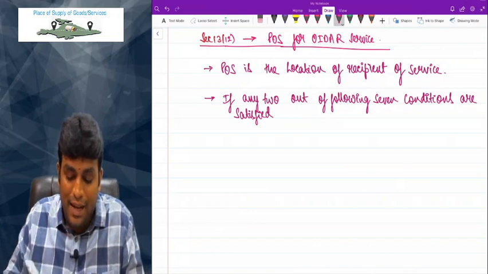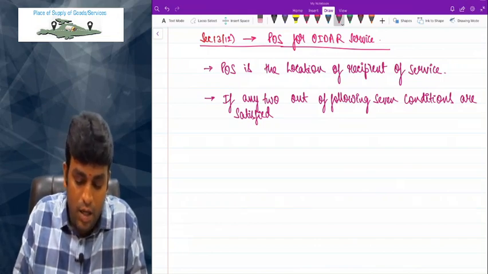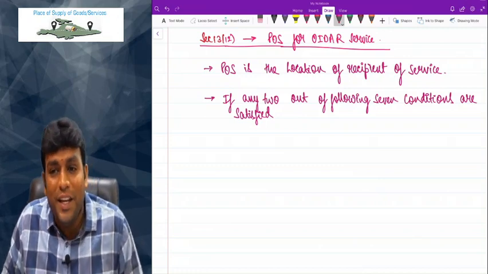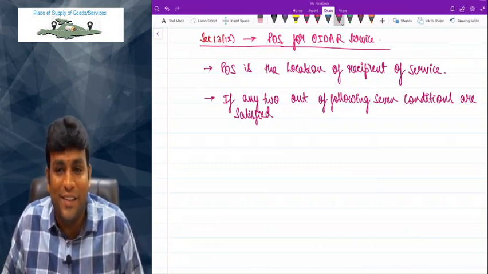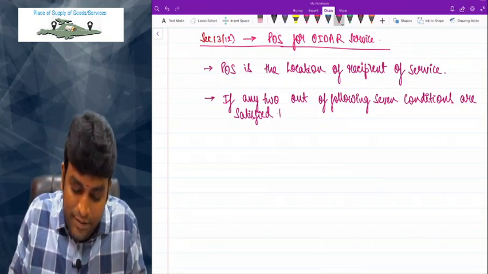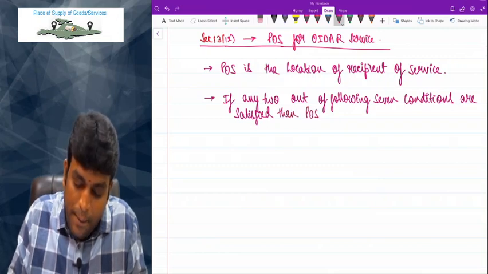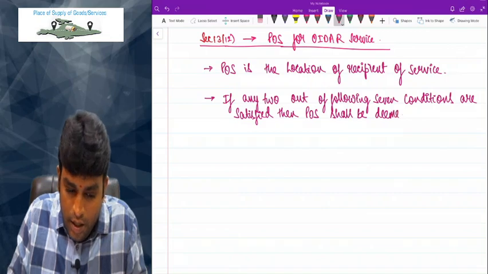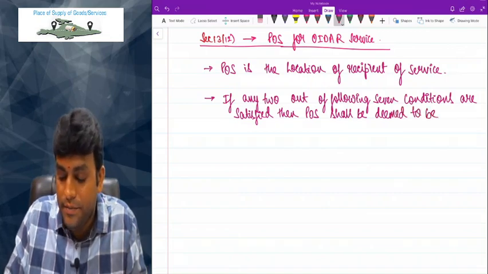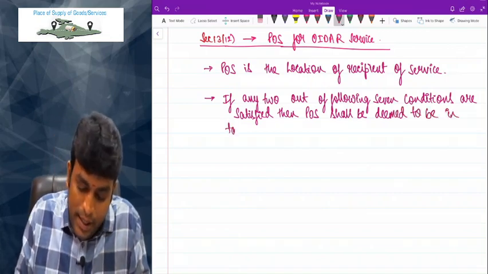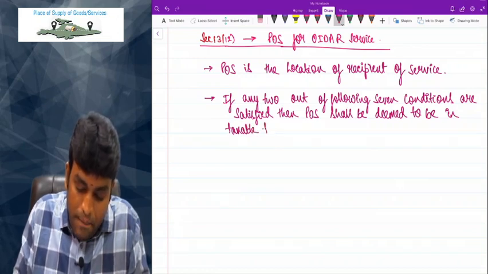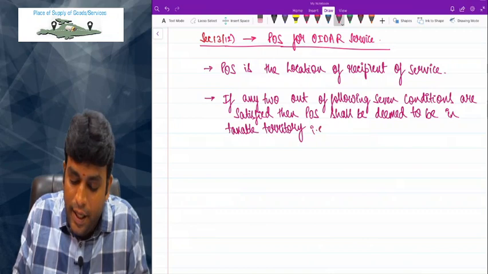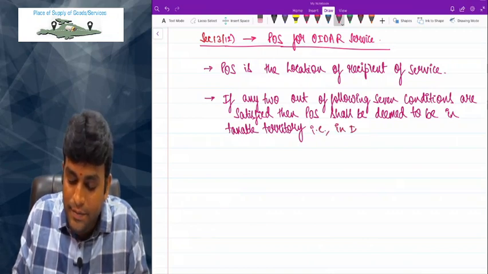Come on, friends, what is the language we wrote? If any two out of the following 7 conditions are satisfied, then POS shall be deemed to be in taxable territory. POS shall be deemed to be in what, my dear friends? Taxable territory, that is in India.